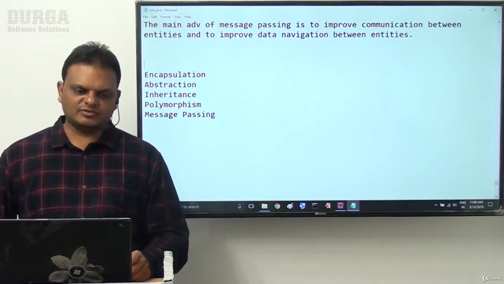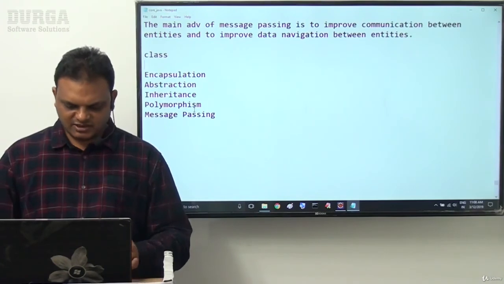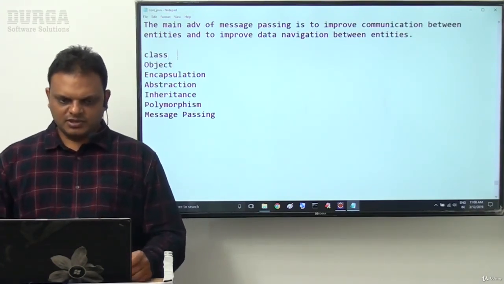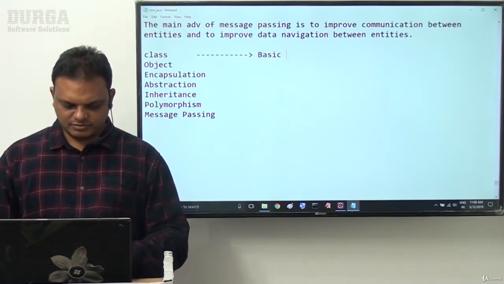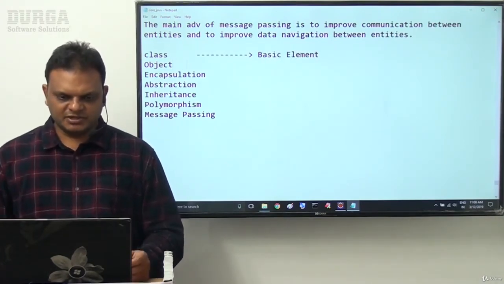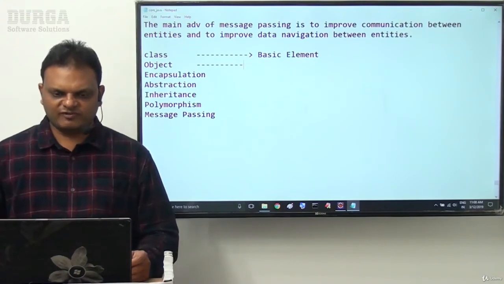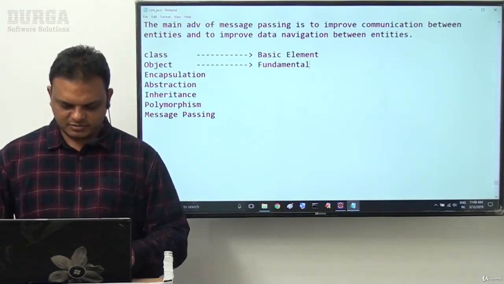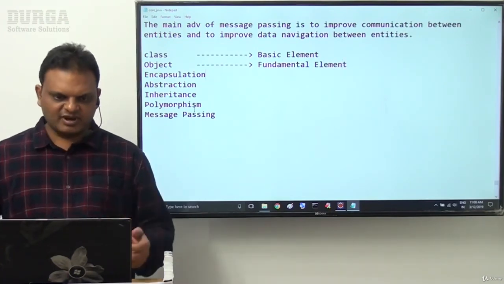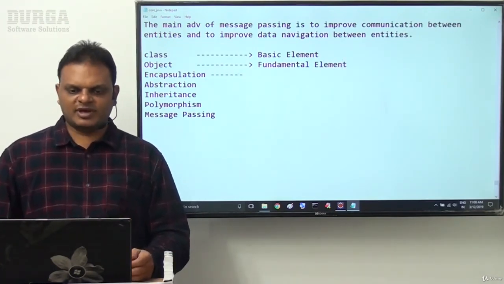Of course, class and objects are available here. Now understand this. What about this class? It is a basic, fundamental element. Object is also a fundamental element. These are necessities. We must use them if we want to achieve all the remaining things.